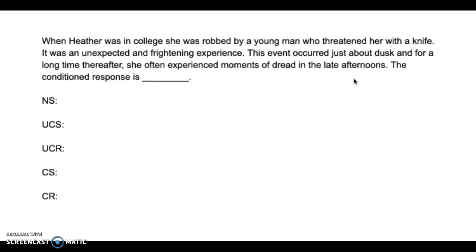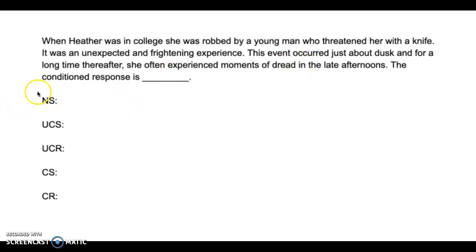Right, the conditioned response. So in an exam, you would have your multiple choice question, and I would really be recommending to write your 5 stimuli and responses down on the side of the page and just identify them all very quickly and then choose your correct multiple choice answer. All right, so let's do our neutral stimulus first. It is something in this scenario that should not cause a response, okay, but ends up causing the response.